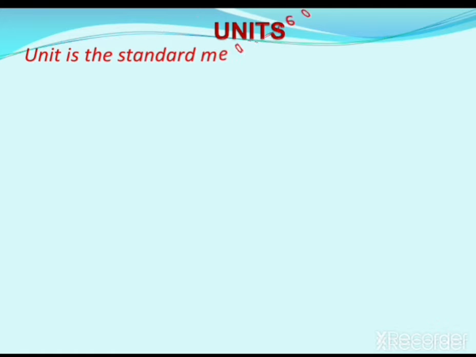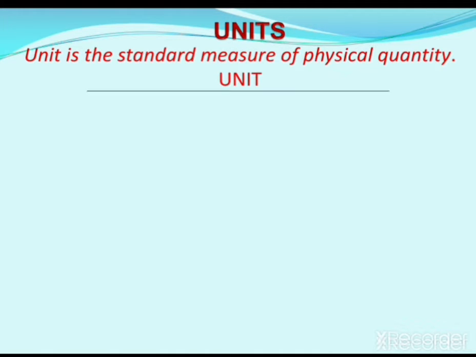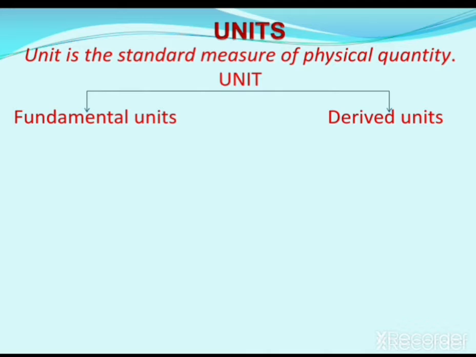In our physical world, we have a large number of physical quantities which have to be measured with the help of units. Basically, units are classified as fundamental units and derived units. So what are fundamental units?